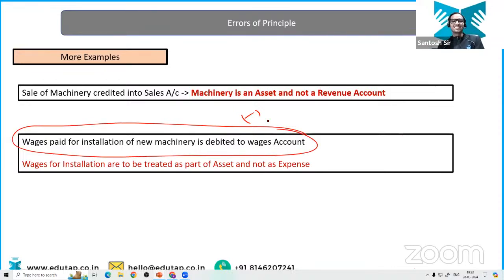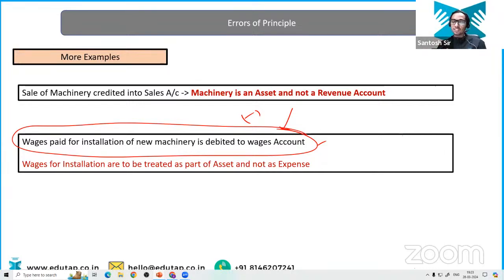Now, we have some more examples, and this is one of the homework questions of the previous class. Wages paid for the installation of new machinery: the accountant has debited this expense to the wages account. So what happens whenever you purchase machinery?